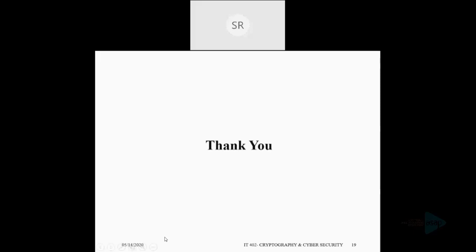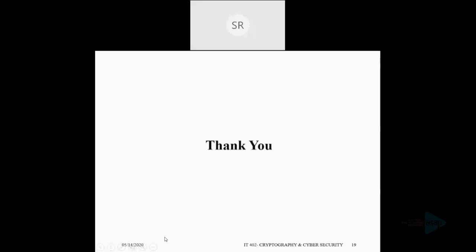But in the case of public key encryption, we are encrypting the message using private key or public key, and in the case of symmetric encryption, we are using a private key to encrypt the message. Okay, ma'am. I think it's clear for that student.